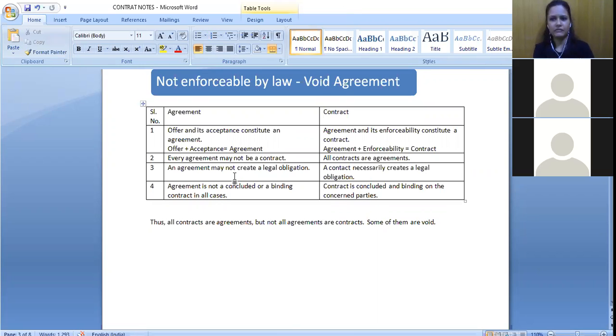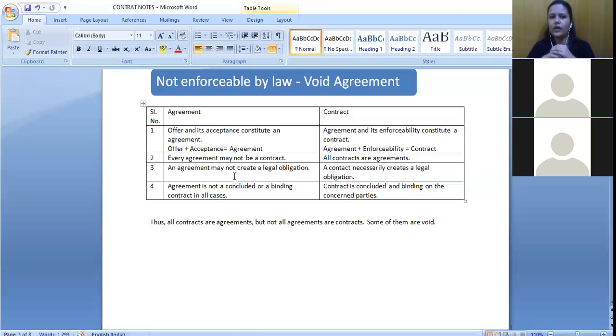Okay, third is an agreement may not create legal obligation, right? If you are accepting a dinner invitation, if you are saying I will go out for a movie with you, it is not creating a legal obligation, right? It may be some kind of promises that we make every single day with our friends, right? But every single time we do not fulfill it. We may make a lot of plans to go out somewhere, but later on we may not fulfill it. What we are not having is a legal obligation. We are not having an intention to create a legal relationship. But in case of contract, it necessarily creates a legal obligation between the parties, and they should fulfill it. Otherwise, they will have to face the consequences of it.